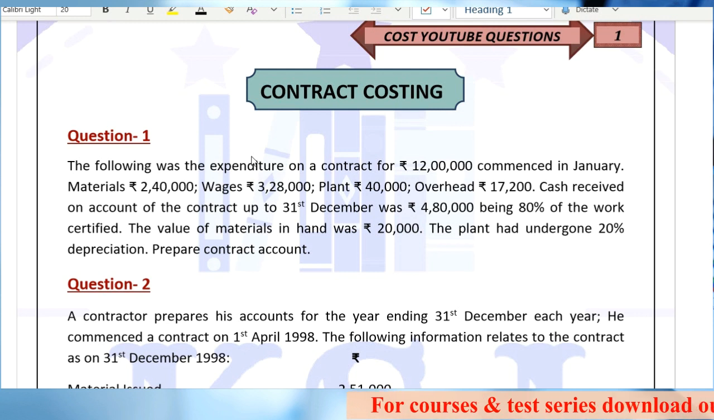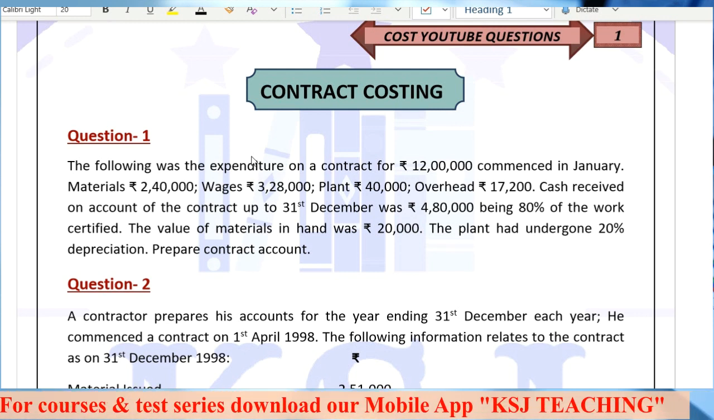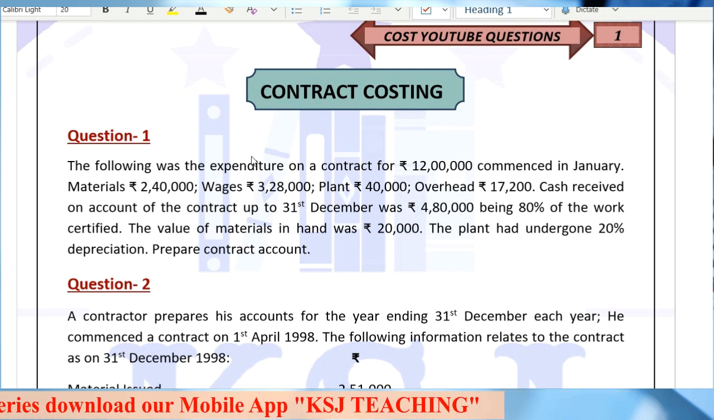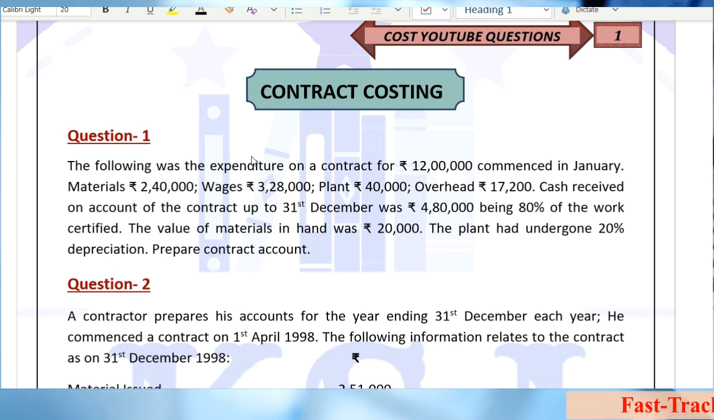The notional profit part, as I told you in the last lecture also, is not applicable for CA Intermediate new course students, but I have covered it because we have other students also, like CMA students, UPSC, BCom, MCom students. So we have covered it for those people, right?